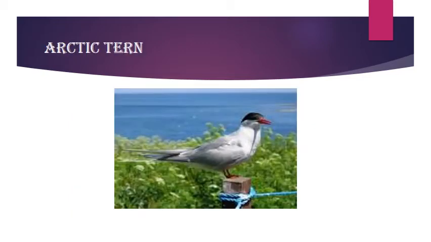Now we will talk about Arctic tern. This is a migratory bird. We all know the Arctic tern is a migratory bird, and this bird has a circumpolar breeding distribution covering the Arctic and subarctic regions of Europe, Asia, and North America. So the first thing we have to keep in mind about Arctic tern is that it is a migratory bird.